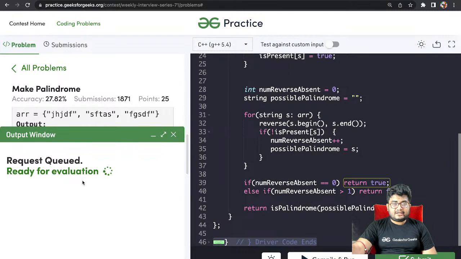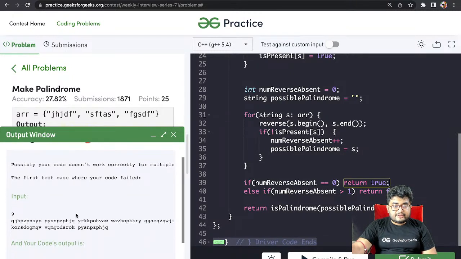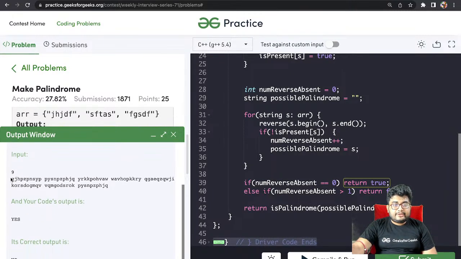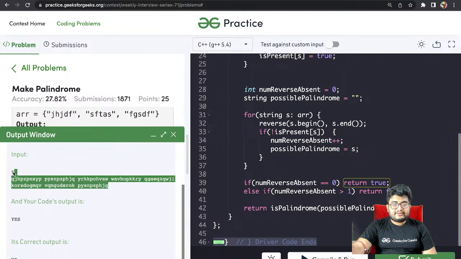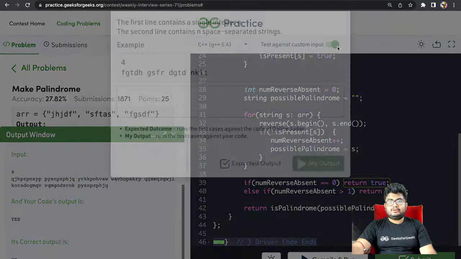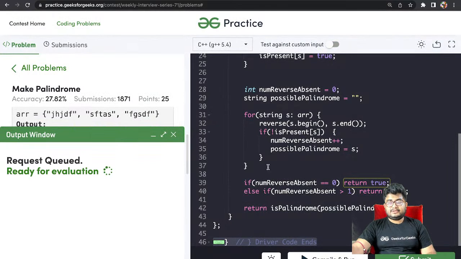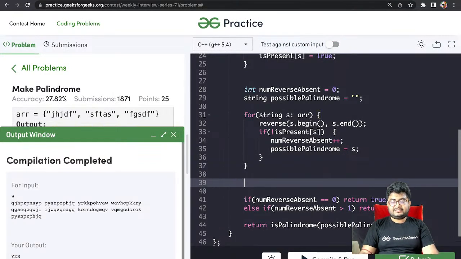Let's check the input. Okay, it's 9 only, that's fine. Our output is yes and it should be no. So let's copy this entire thing, my output, and figure out what is going wrong.